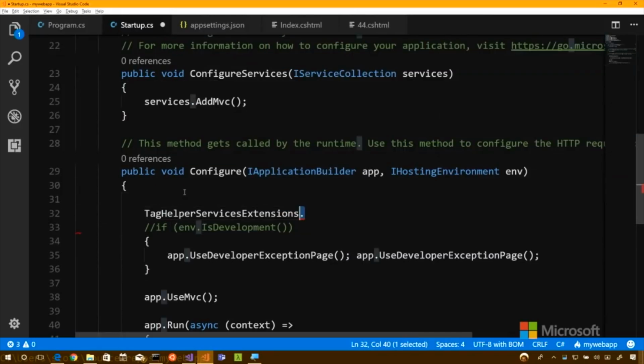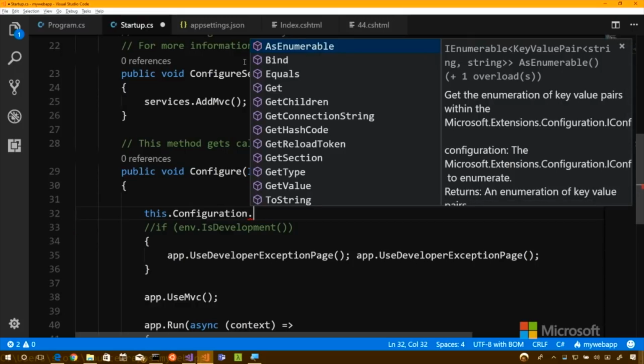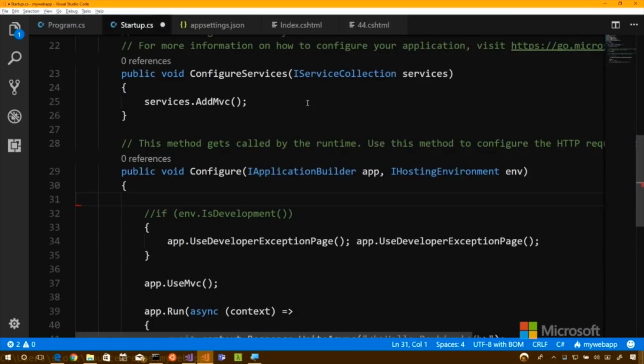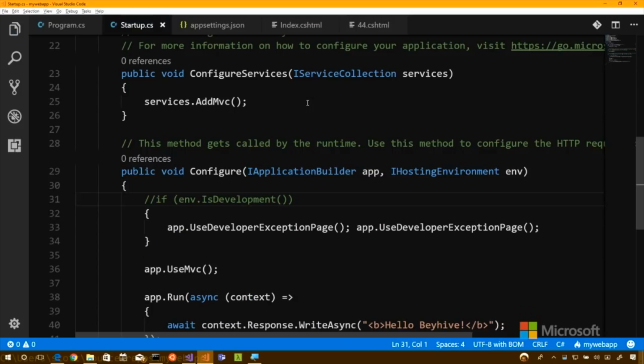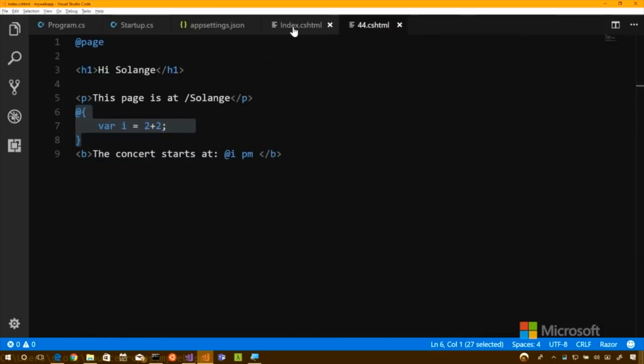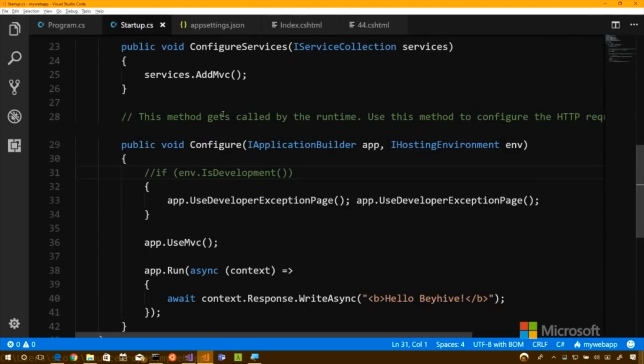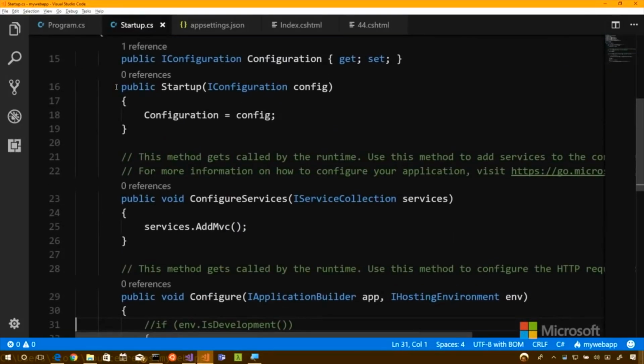Oops. I was going to say this dot configuration dot, and then those are all the things that one can do. Now that's within my C# application, my C# code, my startup.cs. But if we go back over here, let's go to our index one, our Beyonce Razor page. You said I can use it from within here? Yes, directly. But we need to inject it first. Okay, so just like it was injected in, it was made available.